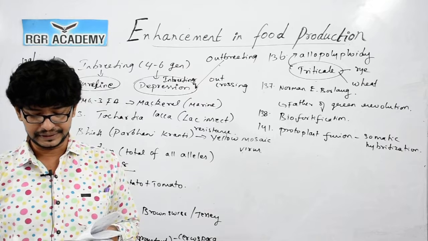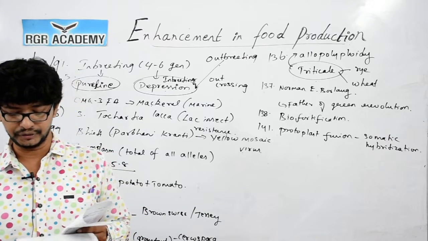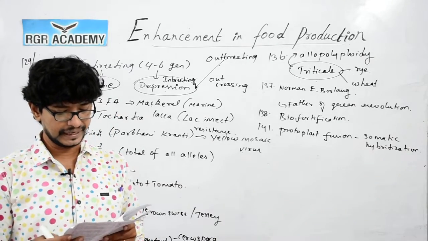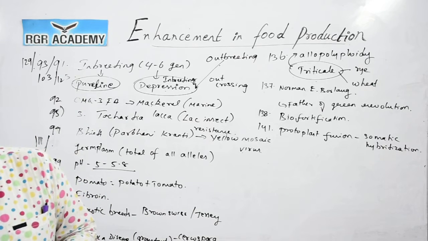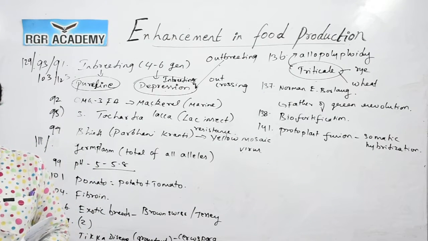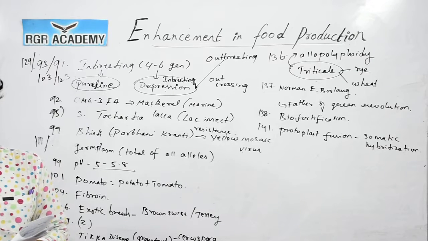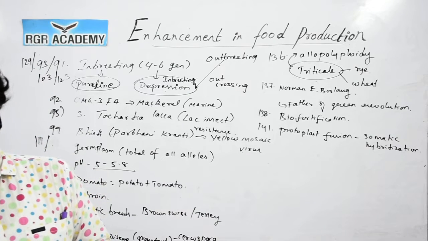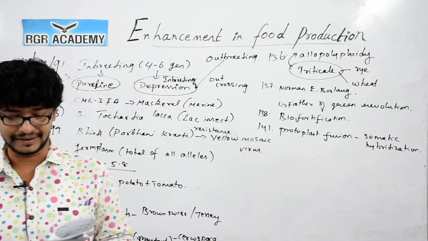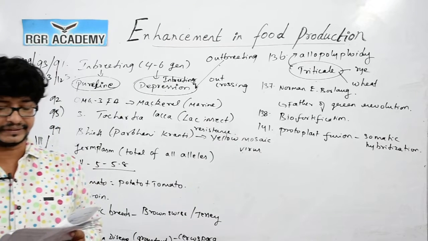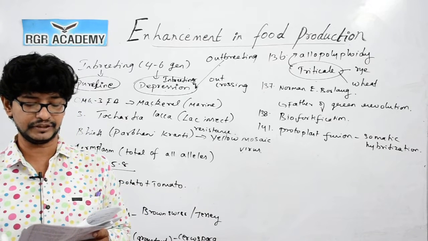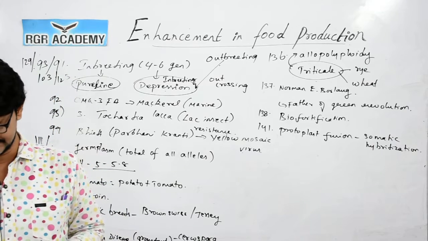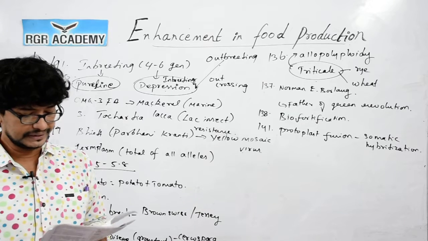Question 143. An undifferentiated mass of plant cells grown on nutrient medium is called a callus. Callus is an irregular, unorganized and undifferentiated mass of actively dividing cells grown on a solid medium gelled by agar. The medium ordinarily contains auxins like 2,4-D and often a cytokinin like BAP. Both are growth regulators. Callus is obtained within 2 to 3 weeks. So, for this question, option 1 is the correct answer.